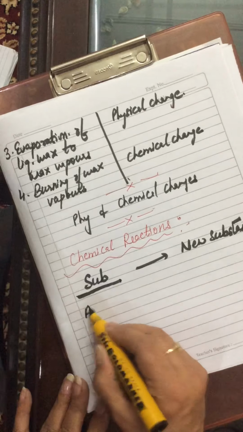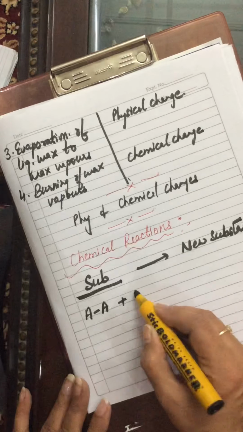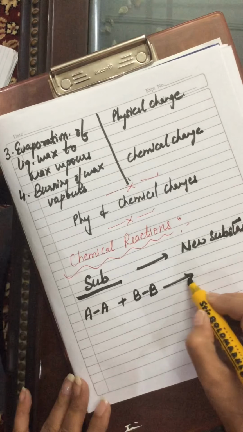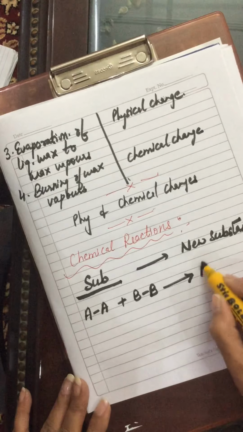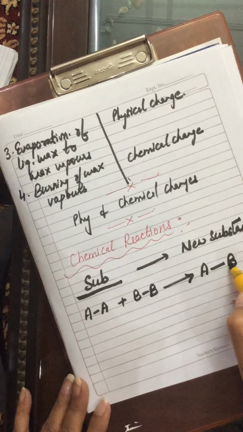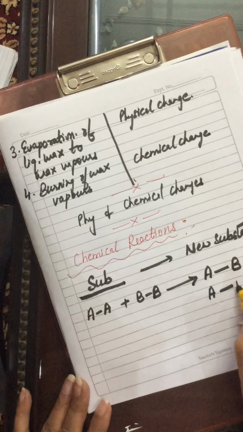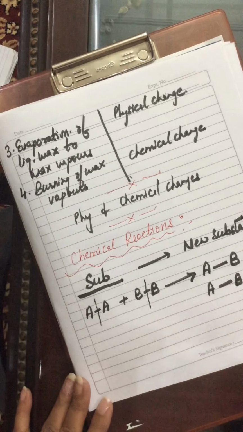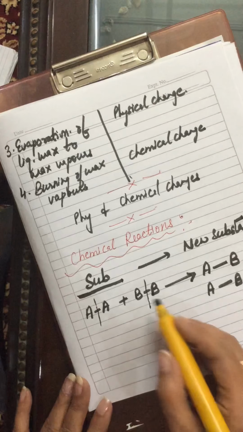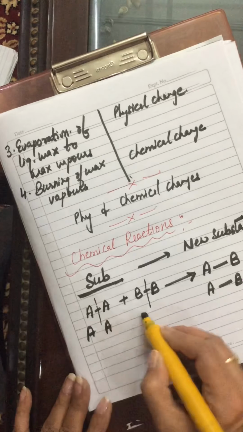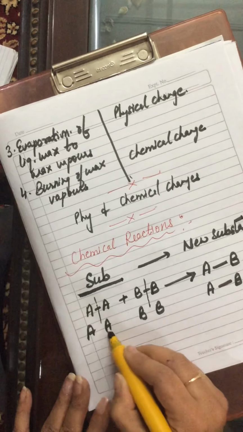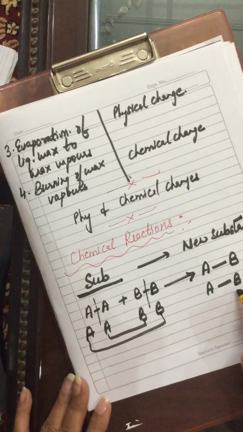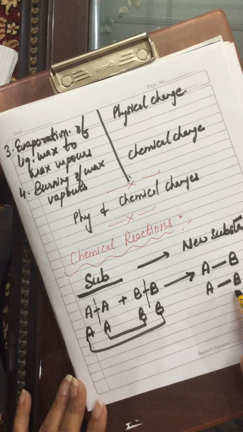For example, these are the two substances I'm taking, A and B. And after a chemical process, they are forming AB. So how will this AB form? The bonds in these atoms, they are breaking. So when these break, they are free now. When they are free, they rearrange themselves to form an entirely new substance.